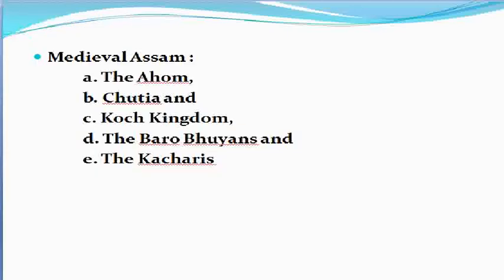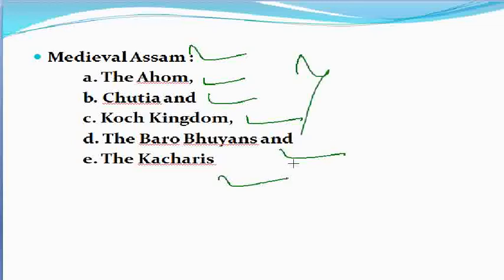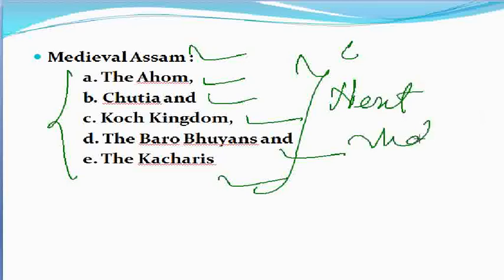And apart from that, what we can see in the syllabus is that the medieval Assam portion includes the Ahom, the Chutias, the Koch kingdom, the Barabhuyas, and the Kacharis. So dear friends, in this video I'll try to cover the ancient portions only, and this medieval portion of Assam I will try to discuss in my next videos.